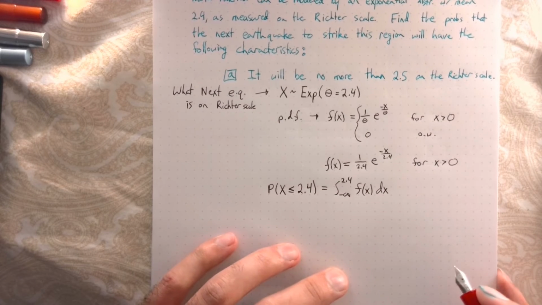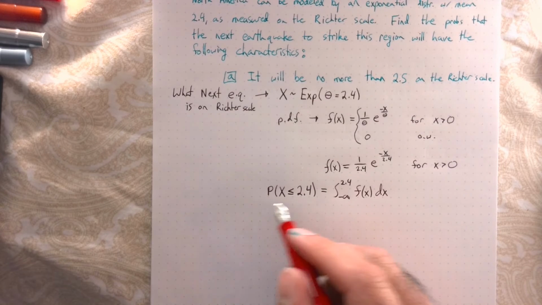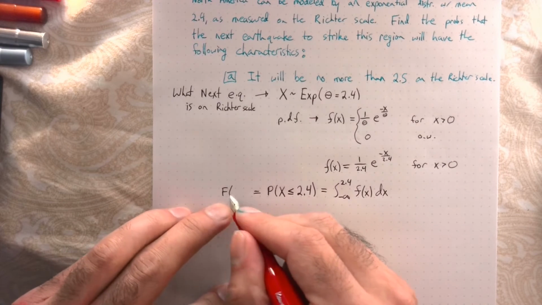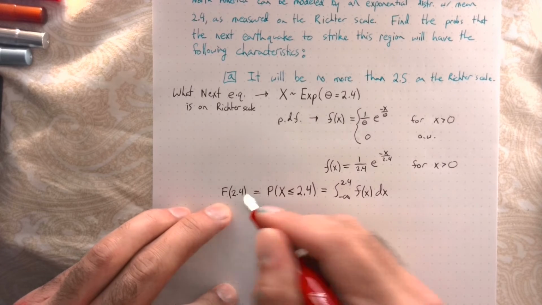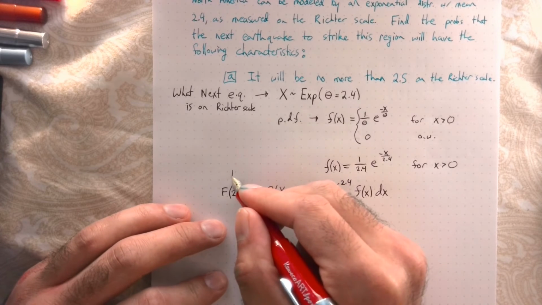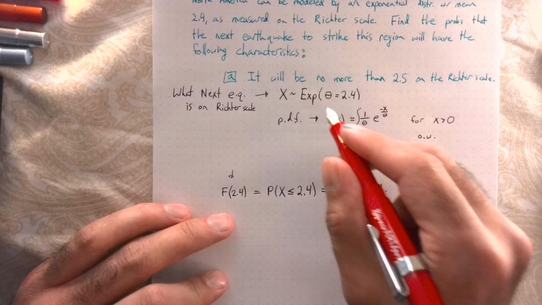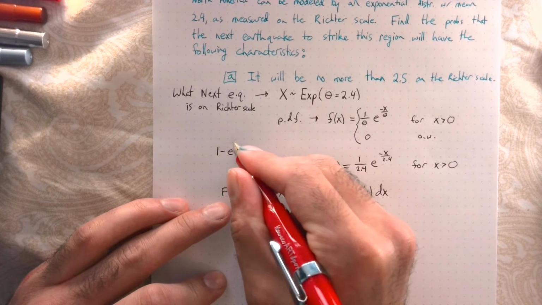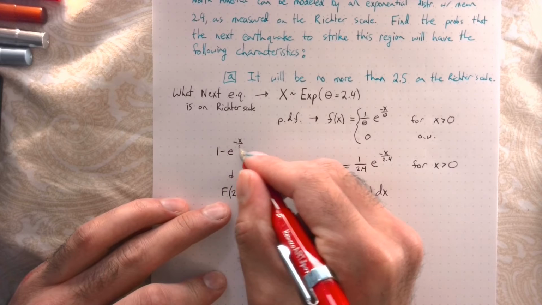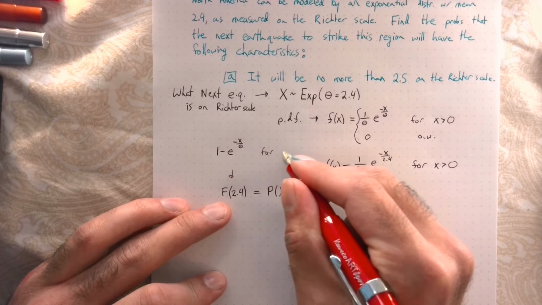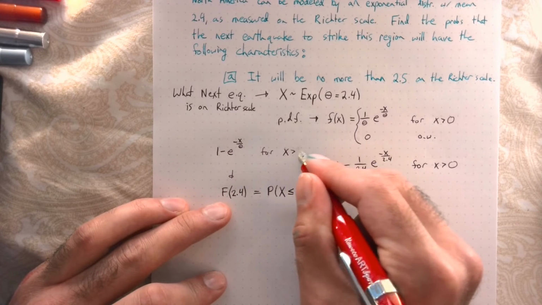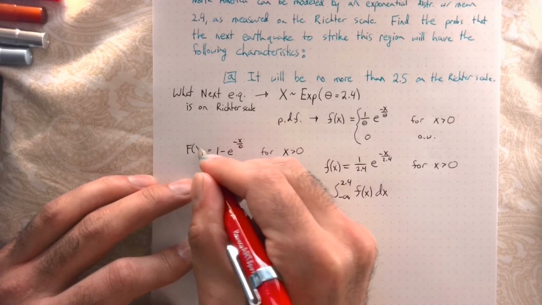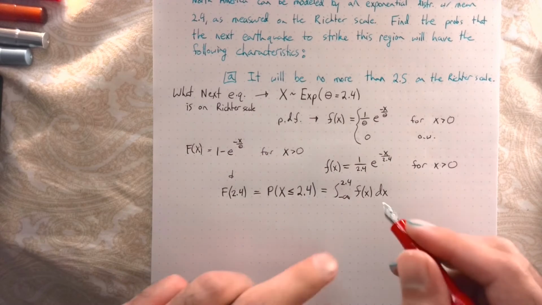This is exactly the CDF evaluated at 2.4. If we recall, the CDF for an exponential distribution is 1 minus e to the minus x over theta for x values greater than 0. So we could just use that, or we could integrate.